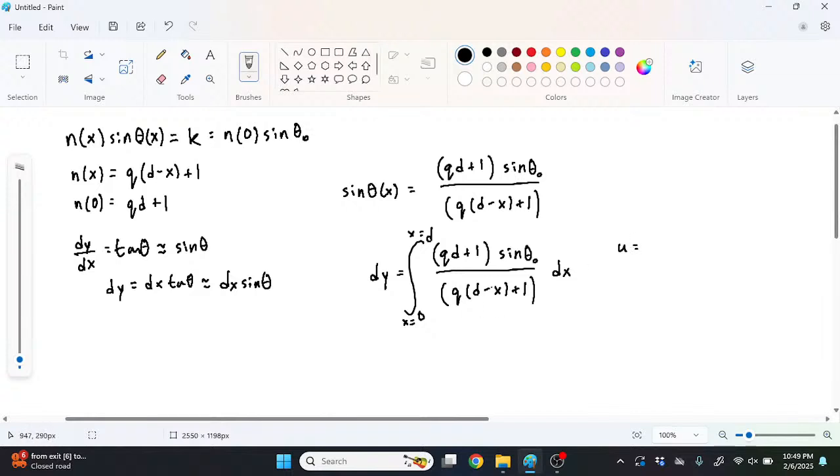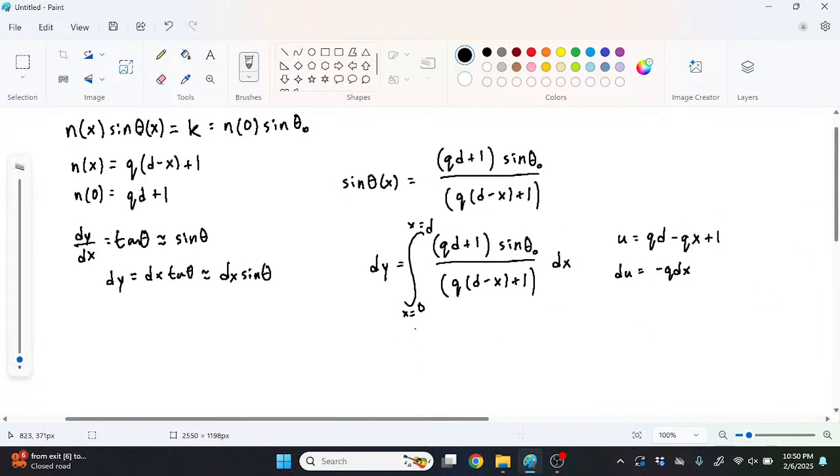We're going to use this bottom part as the u-sub portion. We're just going to say qd, let's expand it, qd minus qx plus 1. That's what u is. It means that we can get du being equal to just negative q dx. Not too bad here. And then once we plug in x equals 0 and x equals d, we can set some new limits.